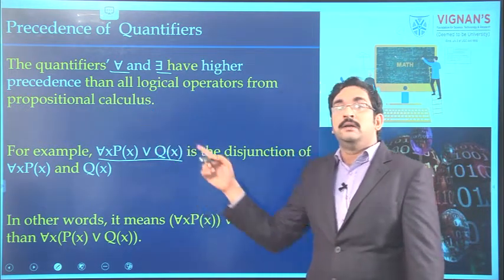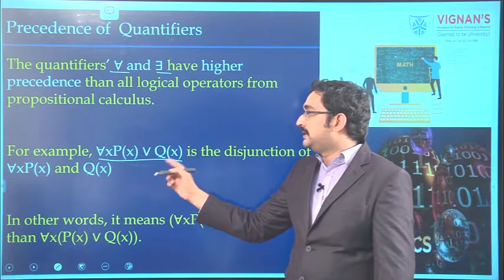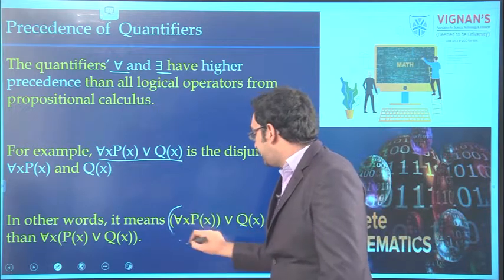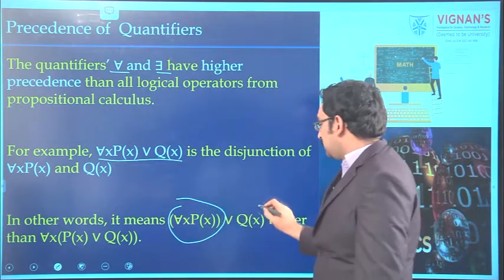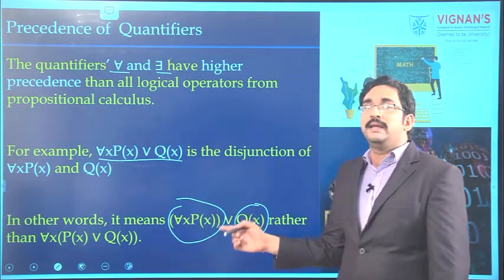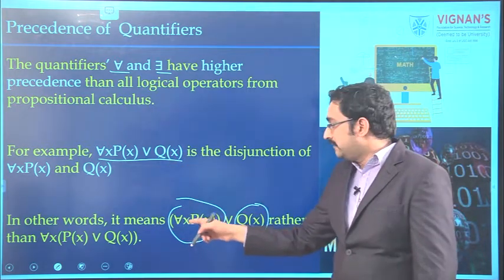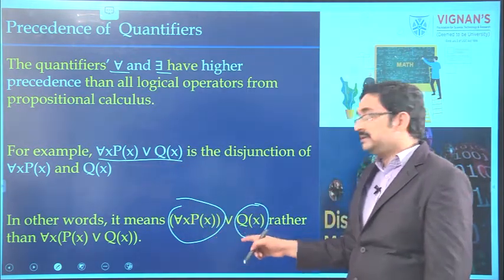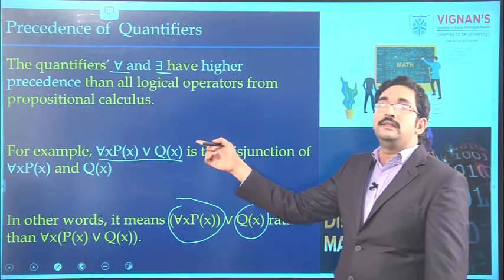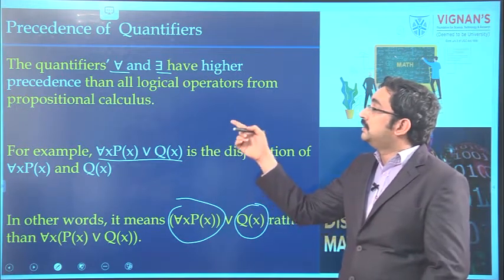As we know that the quantifier has highest priority over the logical operator, this should be treated like (for all x, P of x) join Q of x, because the quantifier has highest priority over the logical operator. In this way, we can define that quantifiers have highest precedence compared to logical operators.